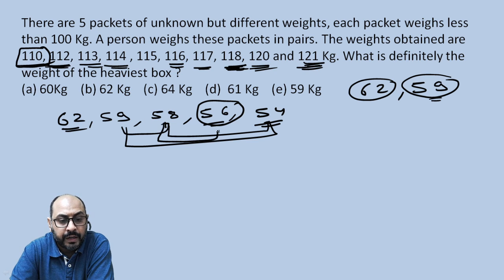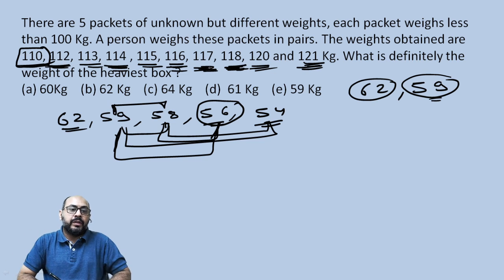114, 58 and 56, 114 is there. For 115, we can have 56 and 59. 116 is also possible. And for 117, we can have 59 and 58. So all of them can be created. So the answer is 62.